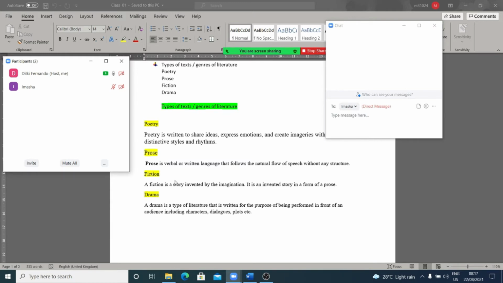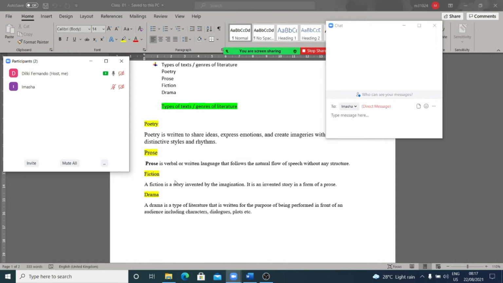And next, it is an invented story in the form of prose. It's also like a prose, an invented story. There also you find dialogues, there also you find characters, right? Different themes are there. So we can say a short story or a fiction is also similar to a prose.